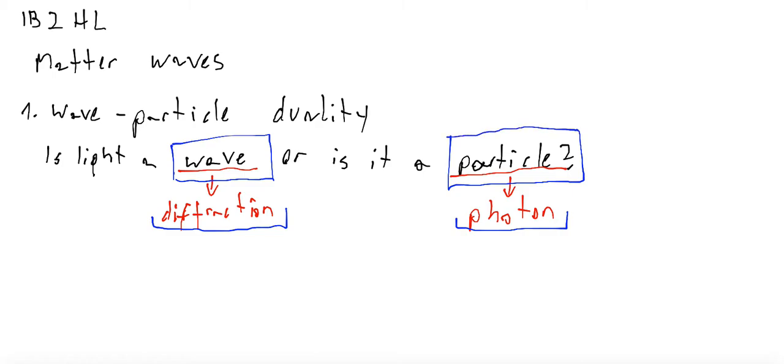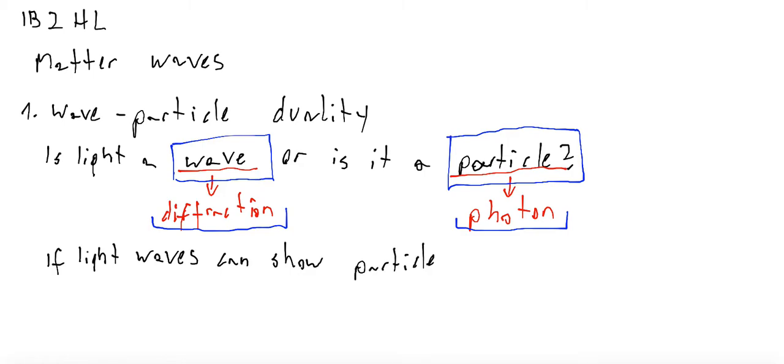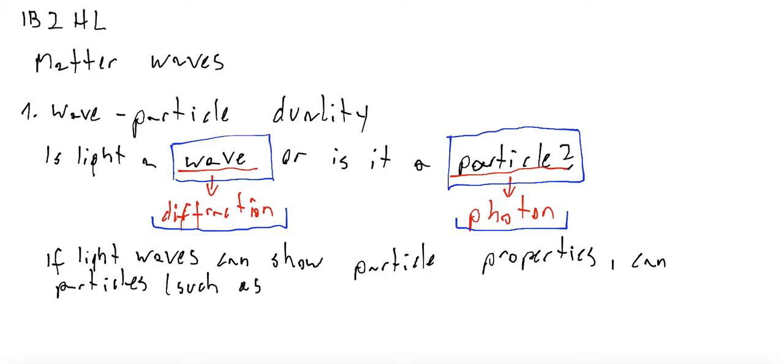Okay, so let's state another question. If light waves can show particle properties, maybe let's write this: if light waves can show particle properties, can particles such as electrons, or protons, show wave properties?